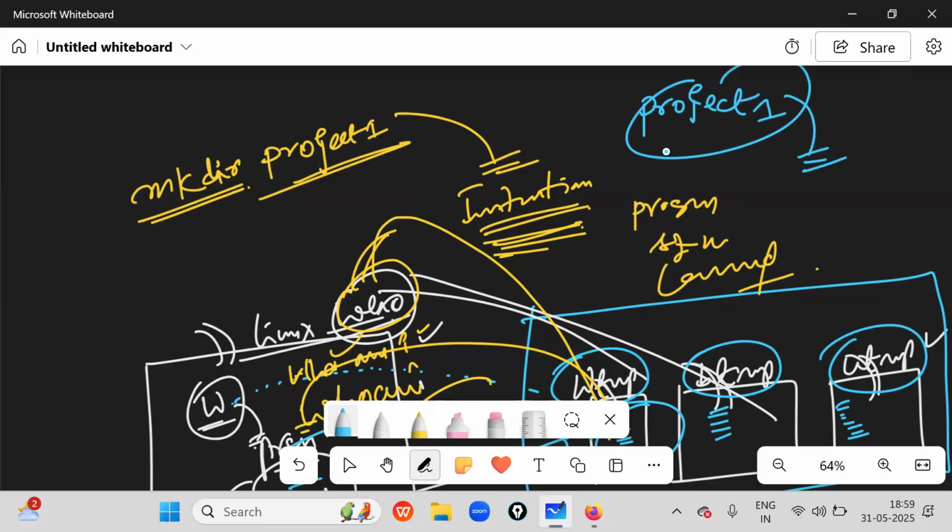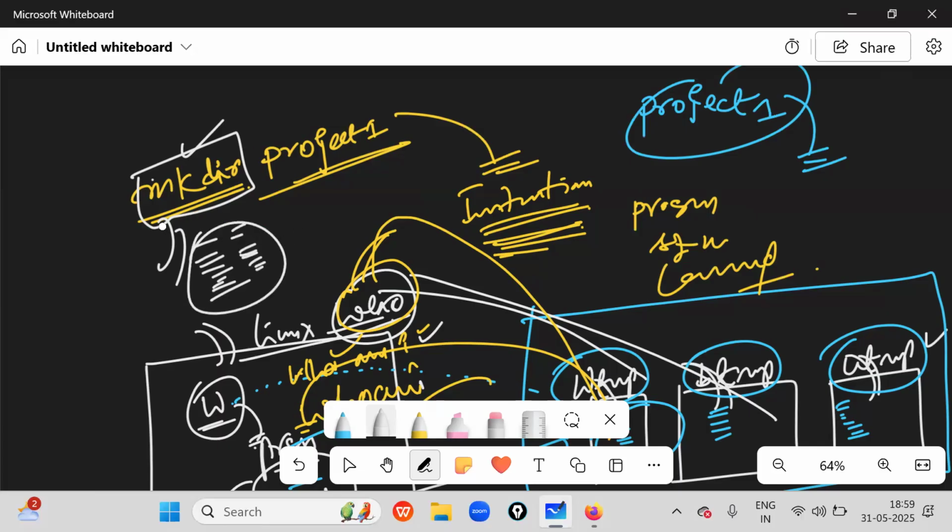That's all. But how is it happening? Because inside the mkdir command, someone has written lines of instructions. Hey, mkdir command, do like this, do like this. All these things are written inside this mkdir command.